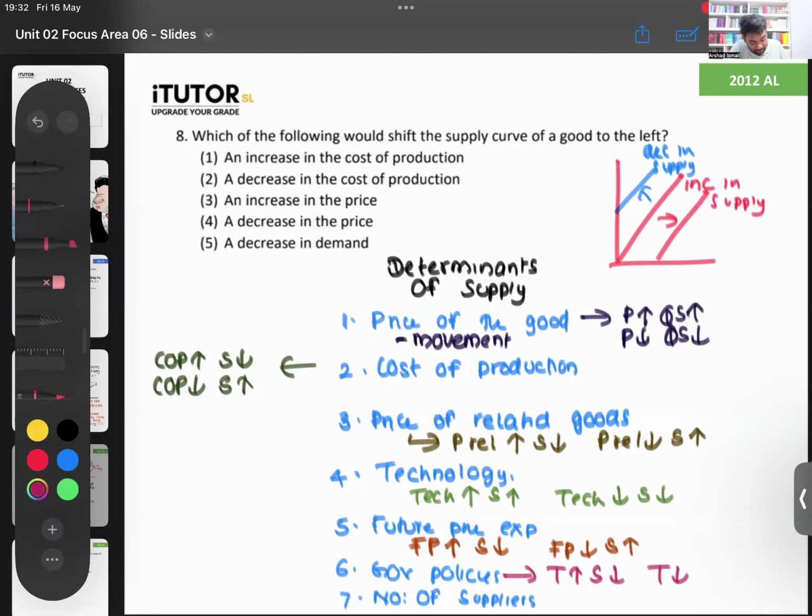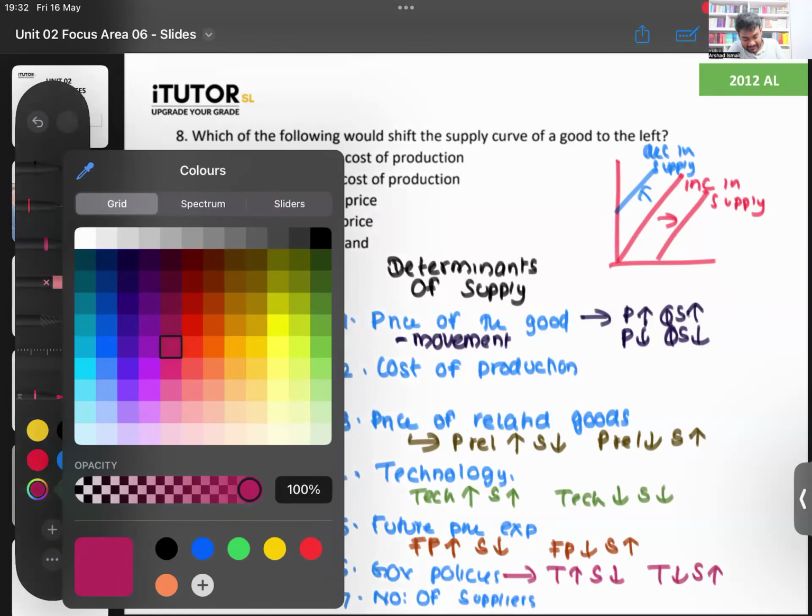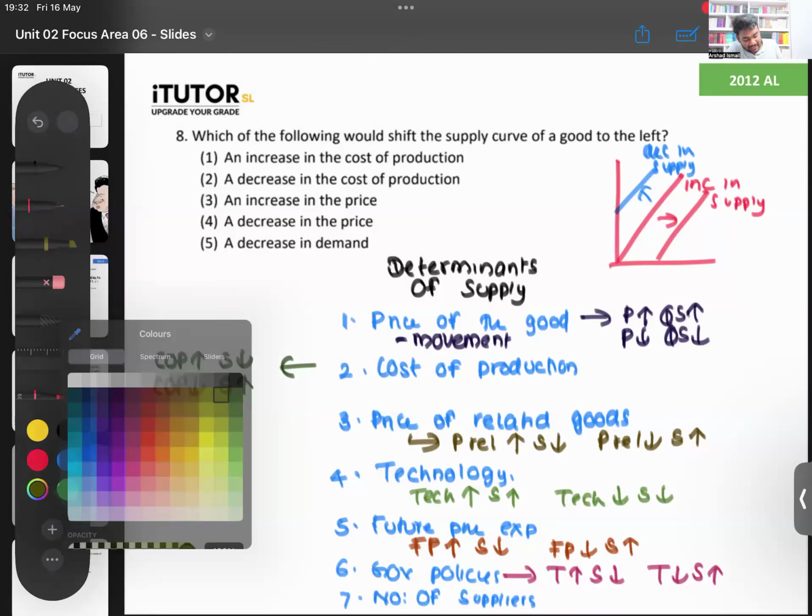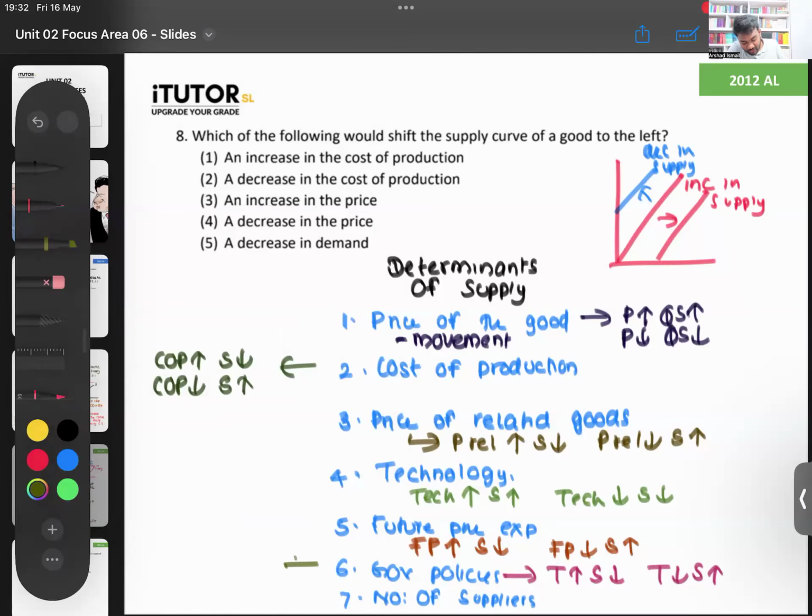That means supply would go up. Then on the other side, you have subsidies. If your subsidies increase, then supply will increase. What if they reduce the subsidies? Then supply will come down.